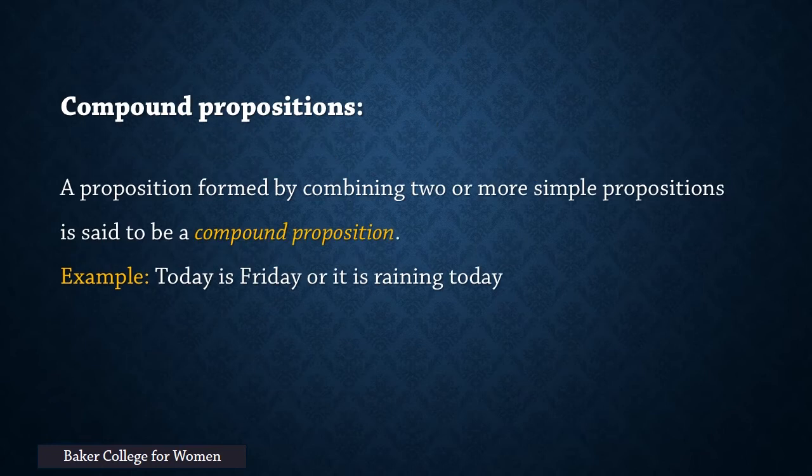Compound propositions. A proposition formed by combining two or more simple propositions is said to be a compound proposition. Example: today is Friday or it is raining today. In this example, "today is Friday" is a simple proposition. "It is raining today" is also a simple proposition. These two simple propositions are joined by the connective OR. So this is an example of a compound proposition.